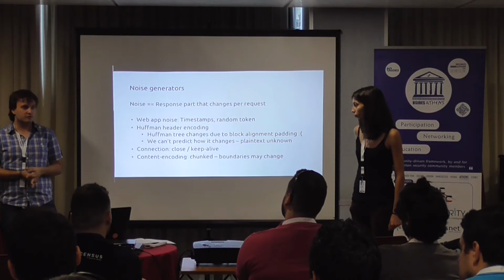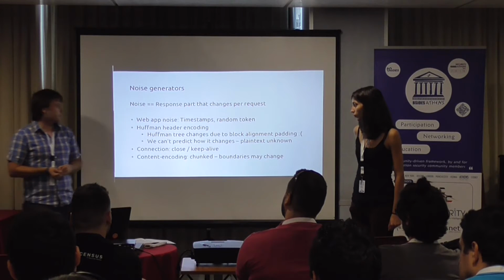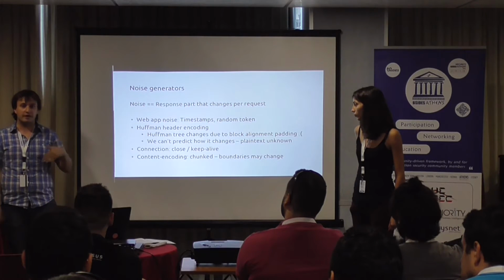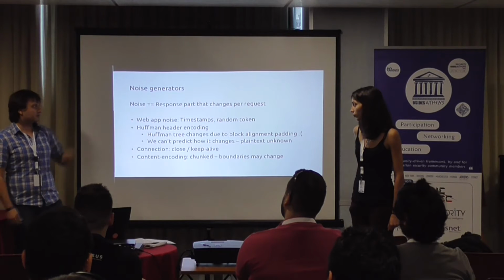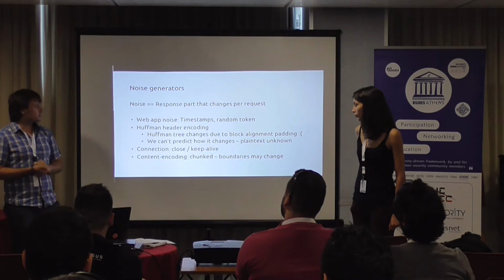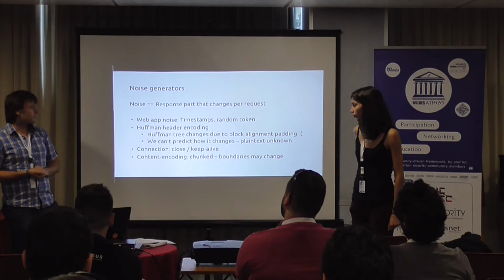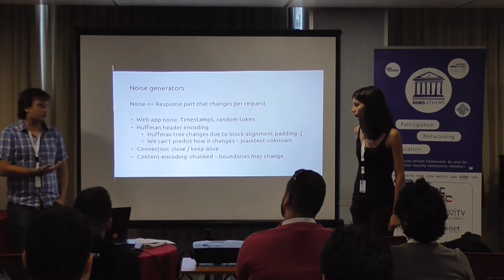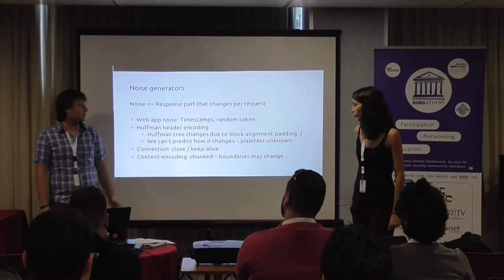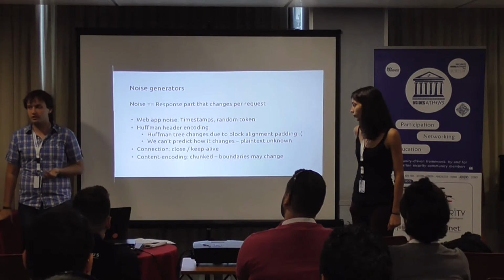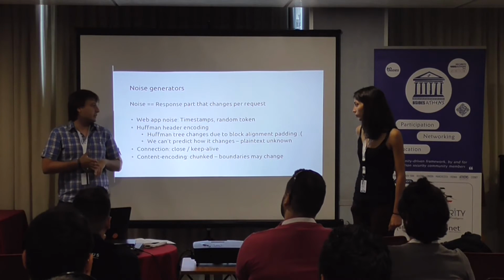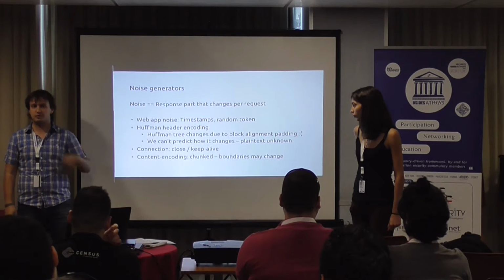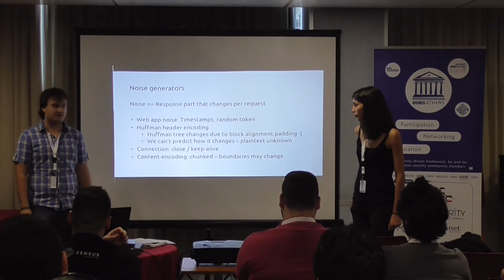And since we're doing a chosen plaintext attack, that means that we will do several requests, and it's convenient if everything else doesn't change except for the portions that we choose to. But noise makes this difficult. So this is the response part that changes per request. And here are some examples of noise. If there are any timestamps in the responses, that's going to be some portion of the noise. If there is some randomness or some random tokens, it's going to be a portion of the noise. If we're attacking, let's say, Twitter, then they have some suggestions of people to follow. They change per request. So that's the kind of thing that makes the attack difficult.